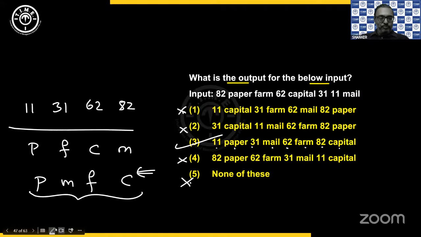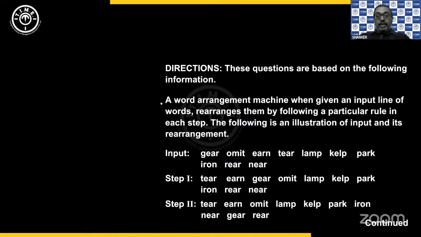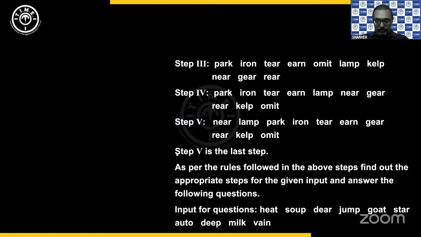Okay. Then the next one. A word arrangement machine, when given an input line of words, rearranges them by following a particular rule in each step. The following is an illustration of input and its rearrangement. So you have the input and some steps are given to you. 2 steps are in this slide and the remaining 3 are given here. Okay. Now he says, as per the rules followed in the above steps, find out the appropriate steps for the given input and answer the following questions. And this is the input we have for the questions.